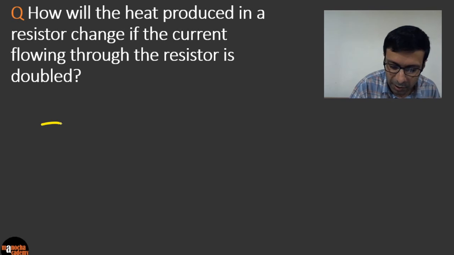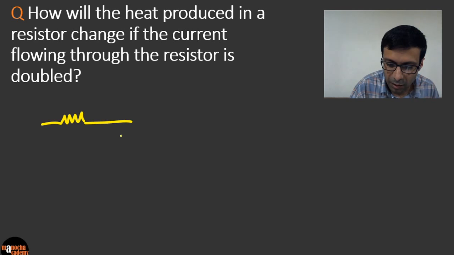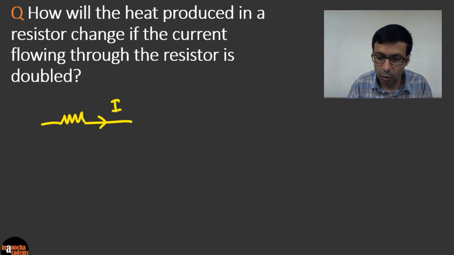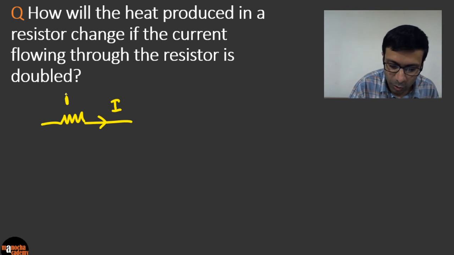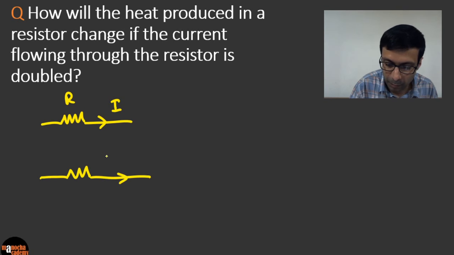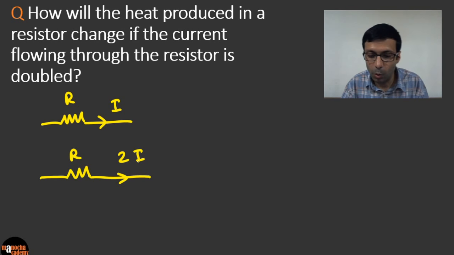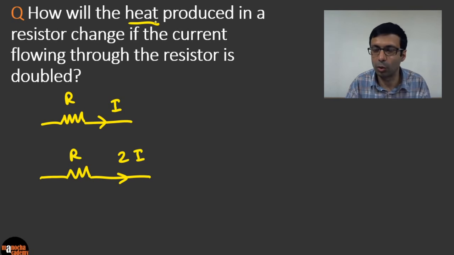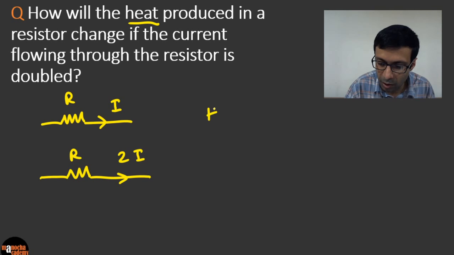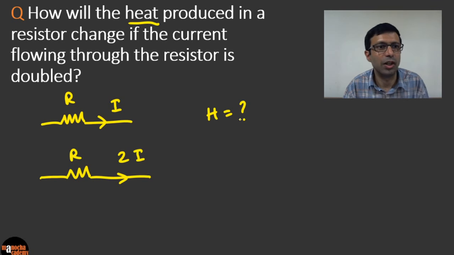That if you have a resistor, and current is flowing through the resistor, now the question says the current in the resistor is doubled. So we have the same resistor R, but now the current is doubled, and they're asking how will the heat produced change? So note the question, they're talking about how will the heat produced be changed.